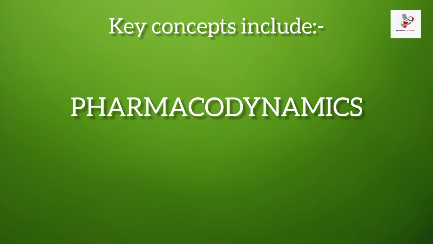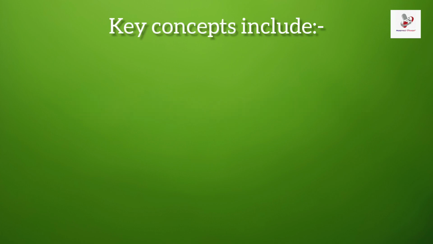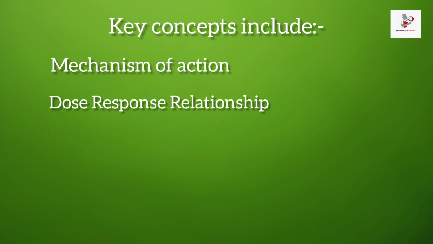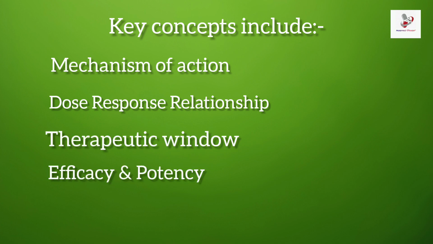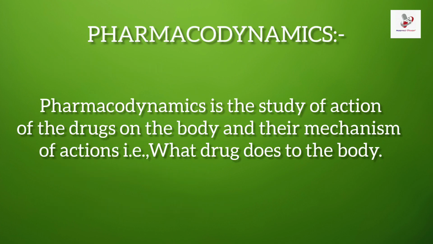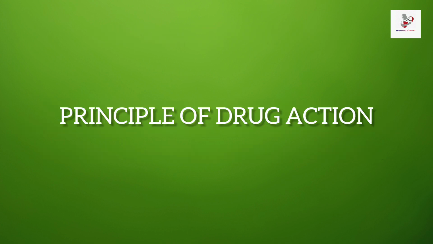Key concepts of pharmacodynamics are mechanism of action, dose response relationship, therapeutic window, efficacy and potency, and side effects. In simple terms, pharmacodynamics is the study of the action of drugs on the body and their mechanism of action.